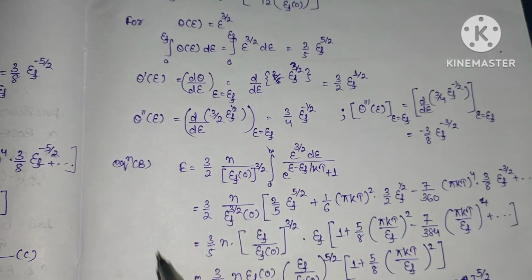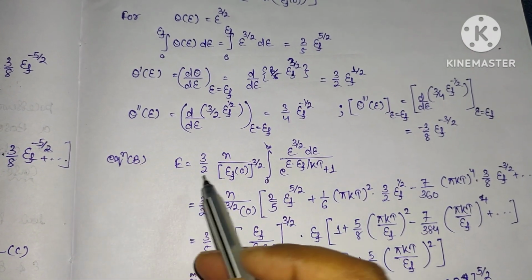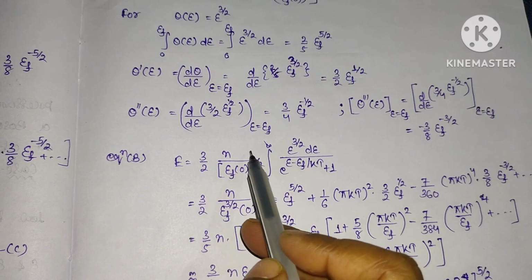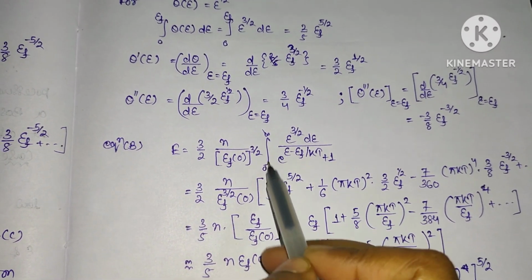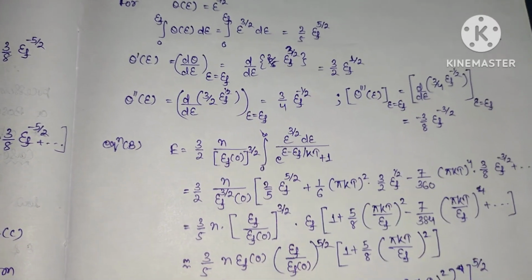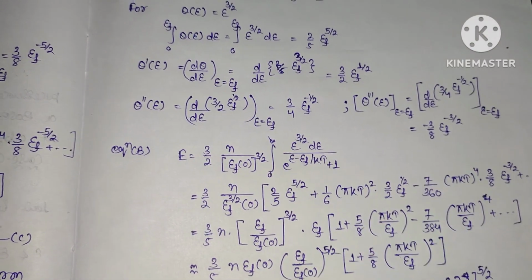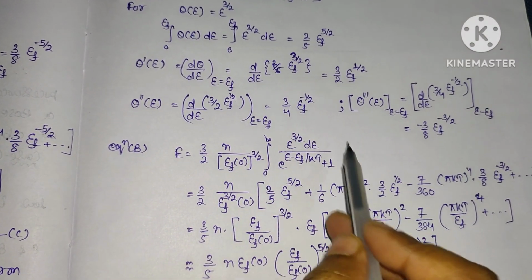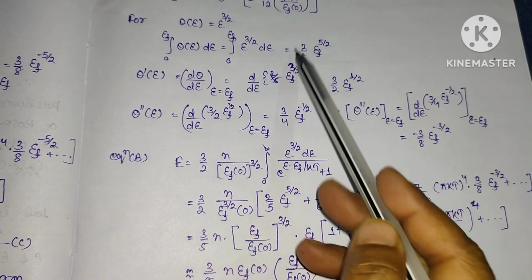Now for the total energy, from equation B, E equal to 3 by 2 n by EF of 0 power 3 by 2 into integration 0 to infinity E power 3 by 2 dE divided by exponential of E minus EF by kT plus 1. So it means that in this integration we have to do the Taylor series expansion. Simply we have to put this value.